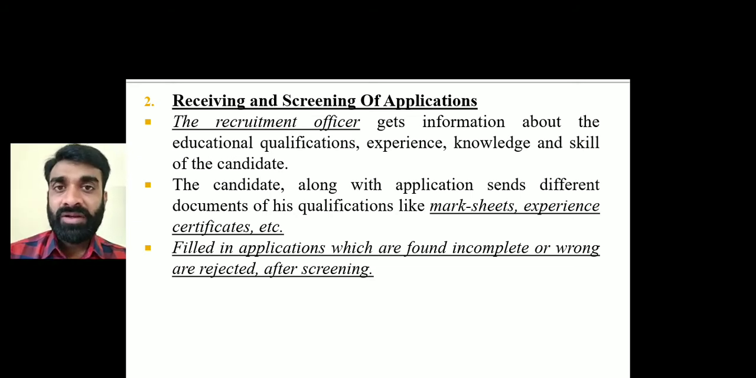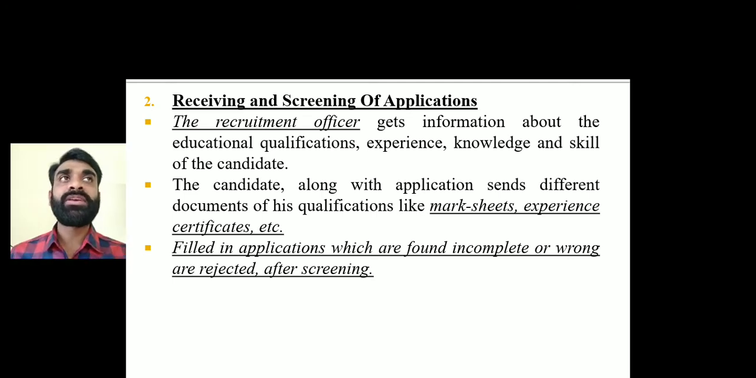Your particular biodata will be there, plus the enclosures, that is attachments, Xerox copies of mark sheets, experience certificates, etc. That will give the recruitment officer an idea whether the information given by the candidate is true, accurate and correct, right? And those filled-up applications will be screened by whom? By the recruitment officer. If they find it suitable, then it will be sent to the next step, otherwise they will be rejected, right?